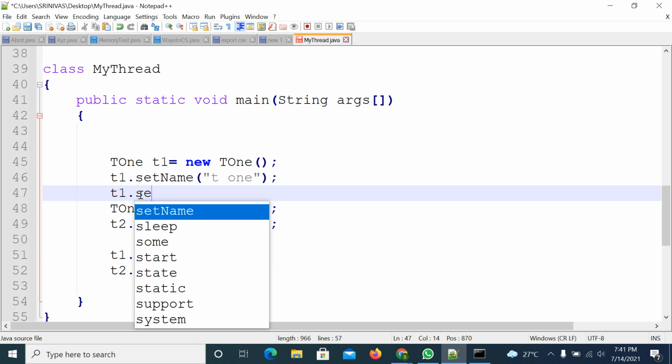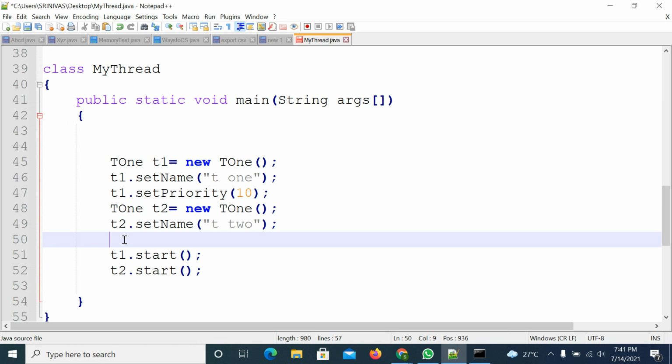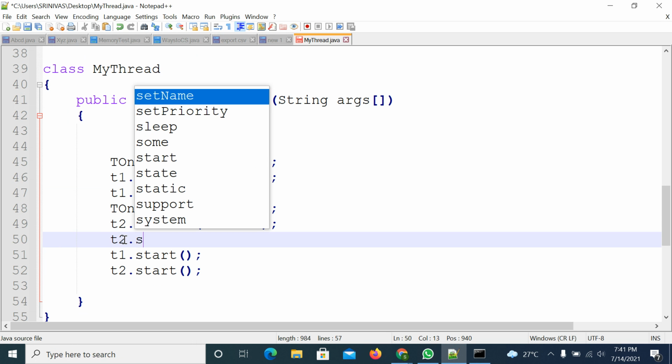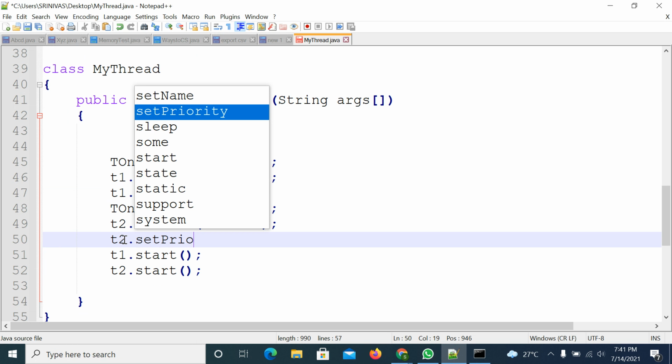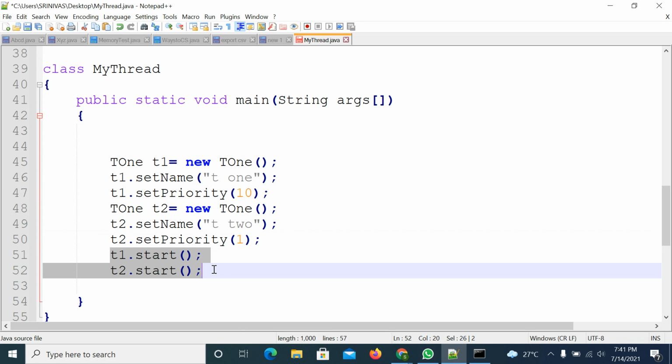T1 dot, which method I need to use? The setPriority method. I am passing 10 as the highest priority for this first thread. For the second thread, T2, I am setting the lowest priority. Whenever you start two threads one by one, the output will be based on the thread scheduler.